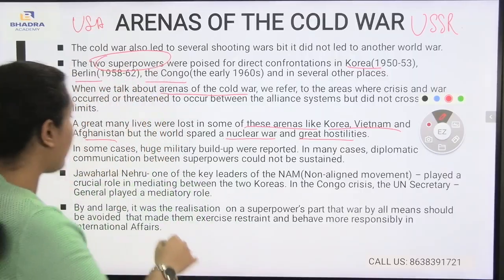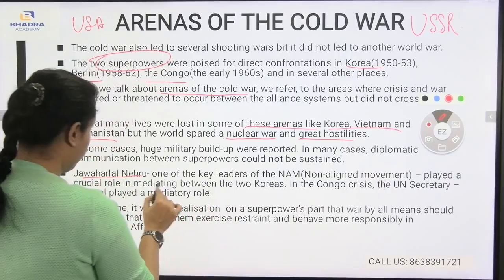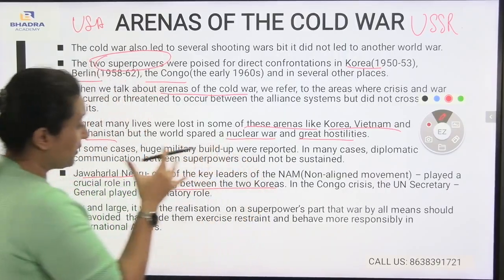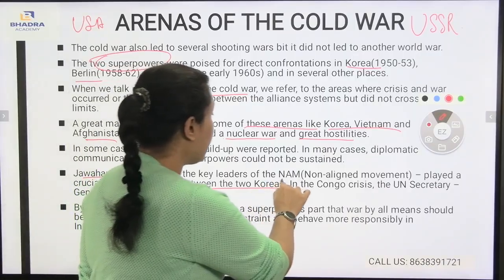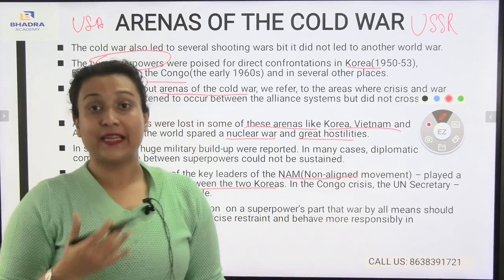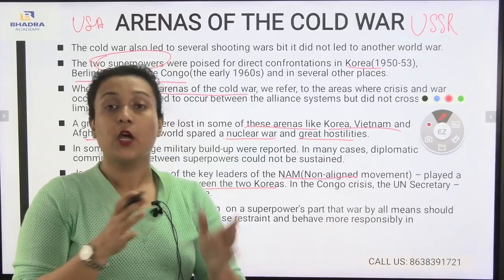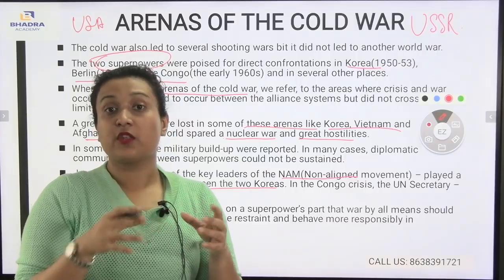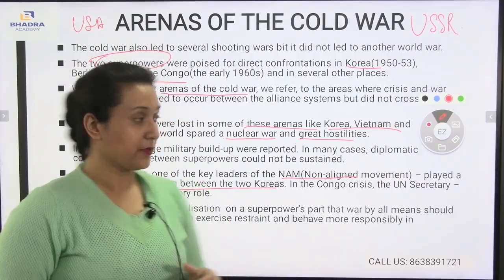And if here another example comes, Jawaharlal Nehru, who played a mediatory role in the conflict between the two Korean countries. He was the key leader of the non-aligned movement. What do you mean by the non-aligned movement? It means those countries which are not participating in a movement. This is known as the non-aligned movement.